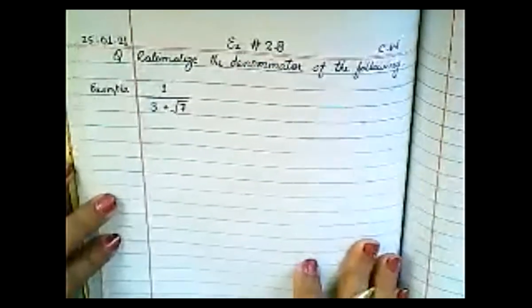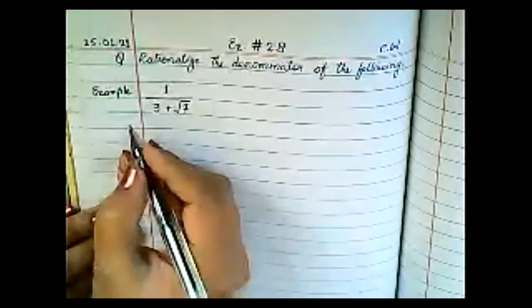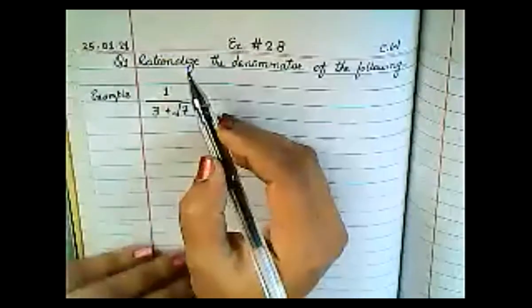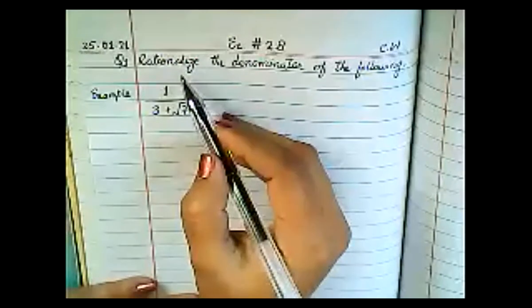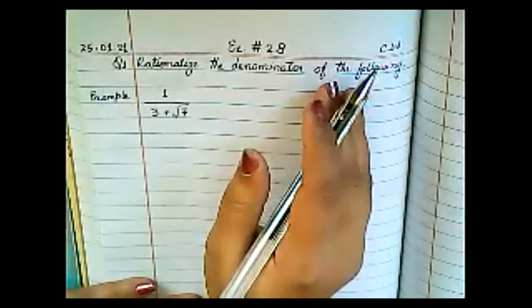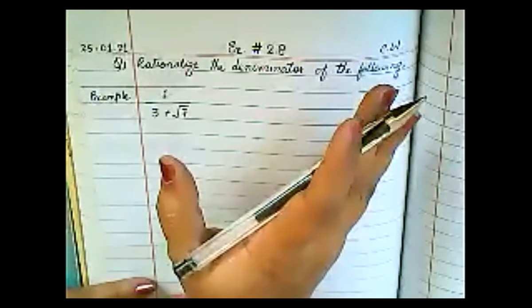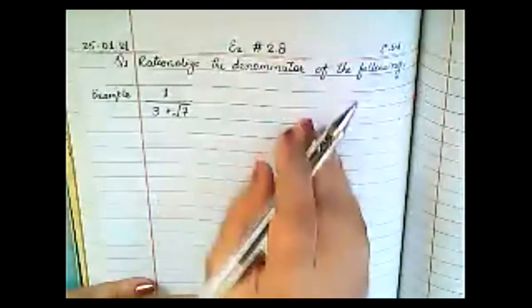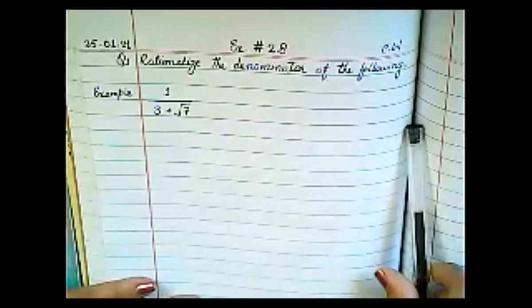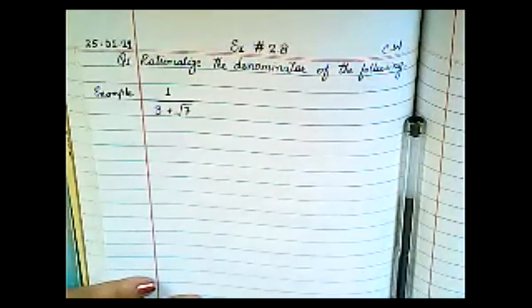Now, look at here. Maybe due to an internet connection problem, Sania. Okay, now what you will do, this is your question number 1. Now, what is your question number 1? Rationalize the denominator of the following. Just a minute, Shiza. It will be clear when the internet is back. Just a minute. Faliha, why are you raising your hand? Just a minute. Okay, Hassan is saying that it is clear.